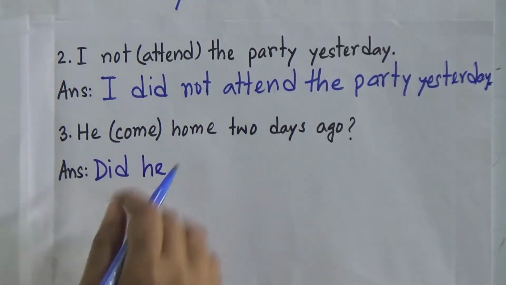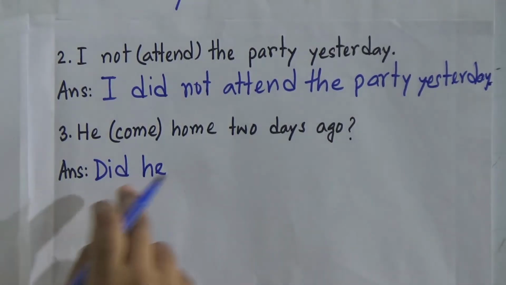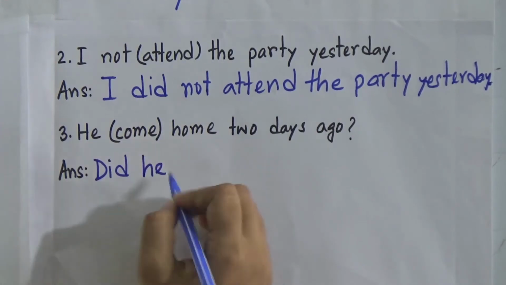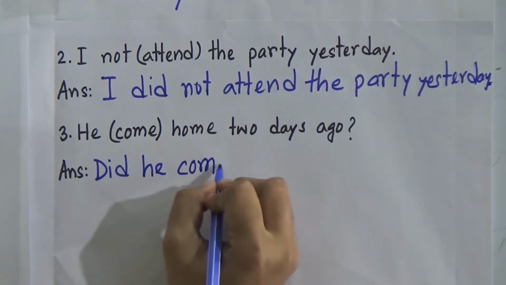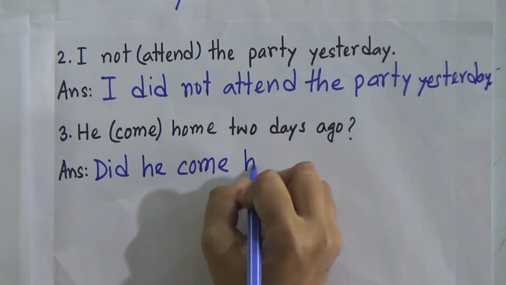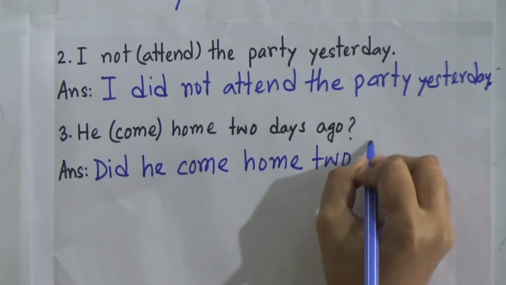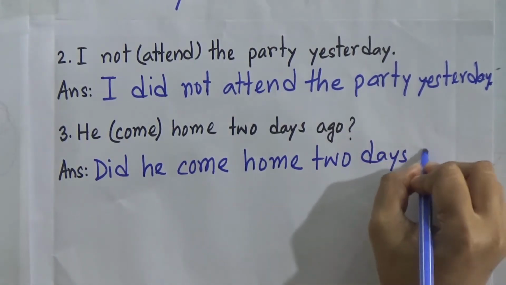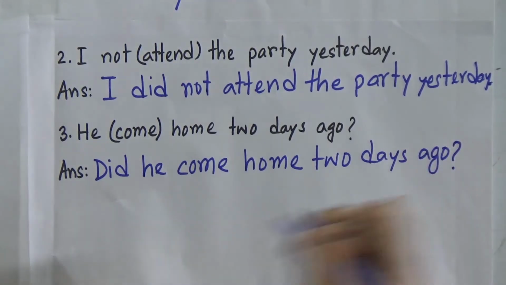Did he? And my dear students, we always write the base form of the verb after do, does and did. So here is did and we will write the base form of the verb come. That means the present form of the verb is come. So did he come? And now the rest of the sentence: home 2 days ago. And now you will give the question mark.